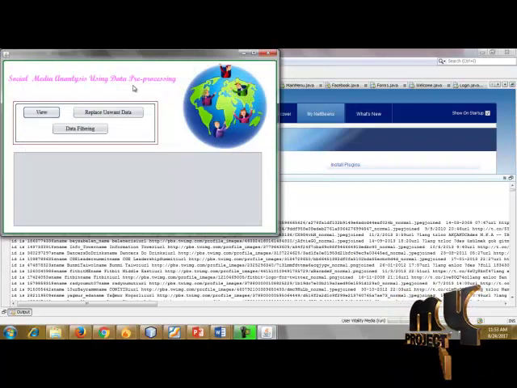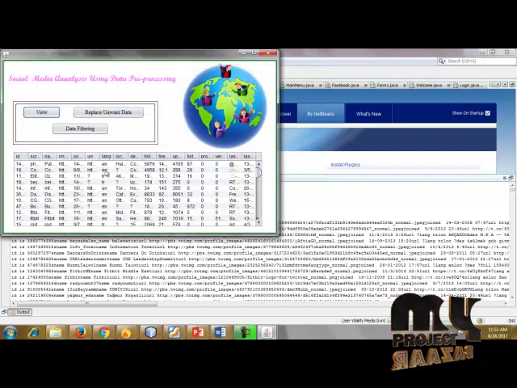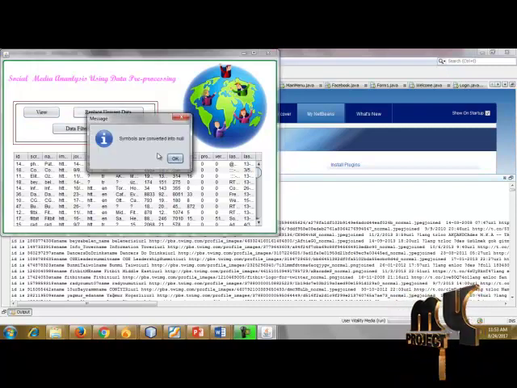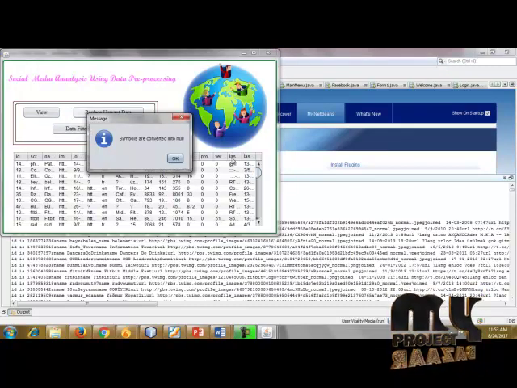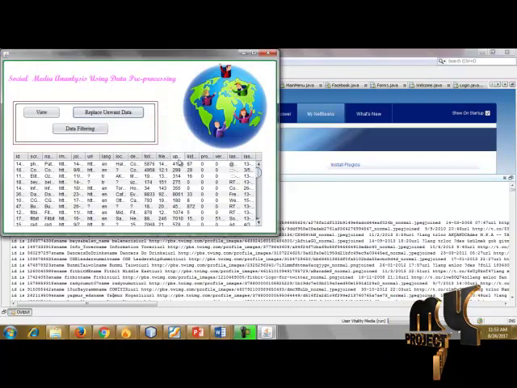This is social media analysis using data pre-processing. Show the data, then replace unwanted data. Now the symbols are converted to null. Suppose there are some symbols, they are converted to null. So the pre-processing is completed.